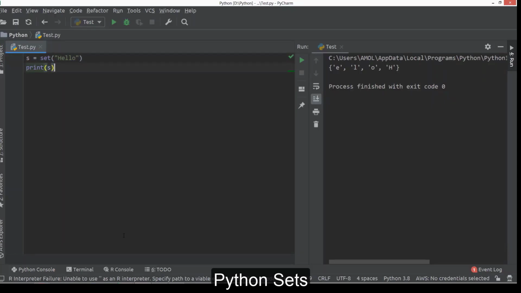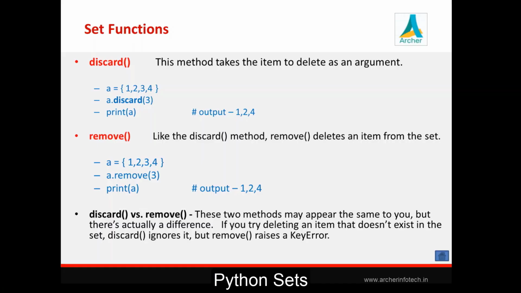Now we can check the type of set here by printing type of s. So this will print the class name of a set. So the class name is also set. So these are the methods available in this set class which we can use to operate on sets.